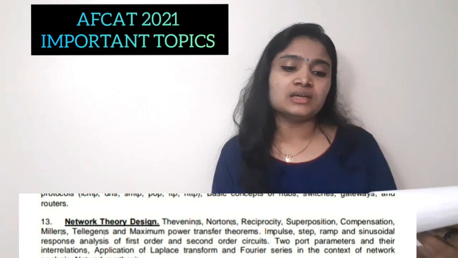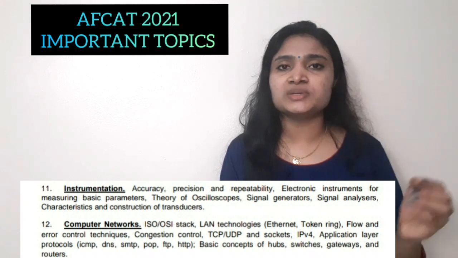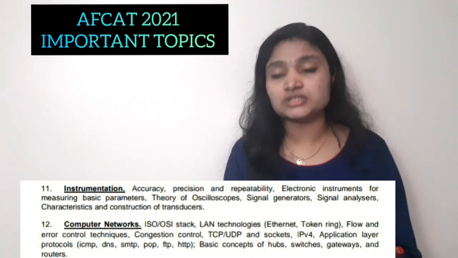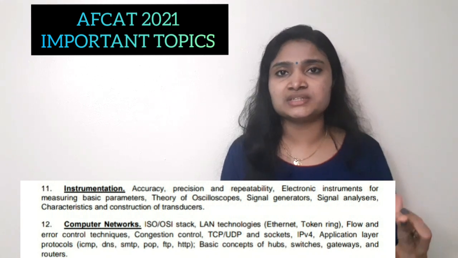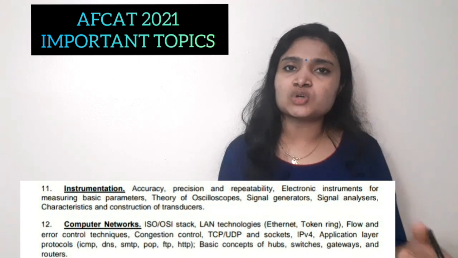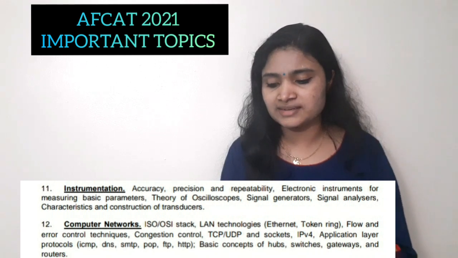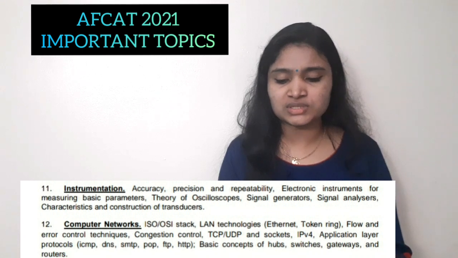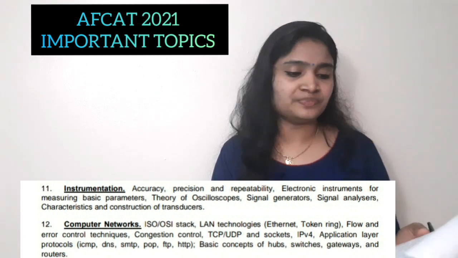Next is instrumentation and measurement, that is electronic instrumentation and measurement subject. So you have to study topics like accuracy, precision, repeatability, various instruments, its errors, oscilloscope, that is cathode ray oscilloscope and digital storage oscilloscope, its basics and all, then signal generators and various transducers. Okay, so these are the areas you have to study from the electronic instrumentation and measurement subject.